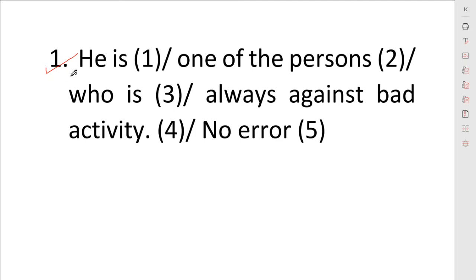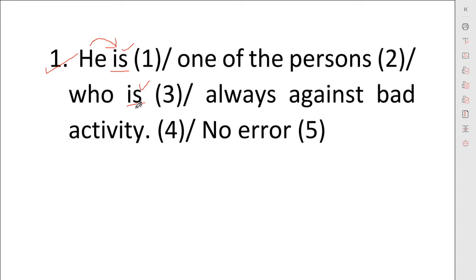We have the first question. He is one of the persons who is always against bad activity. In this question we will apply a trick. For "he" we have used the helping verb "is". We generally get confused between two helping verbs, "is" and "are". "He is" is fine. "One of the persons who is" is not fine, meaning we get confused generally here.